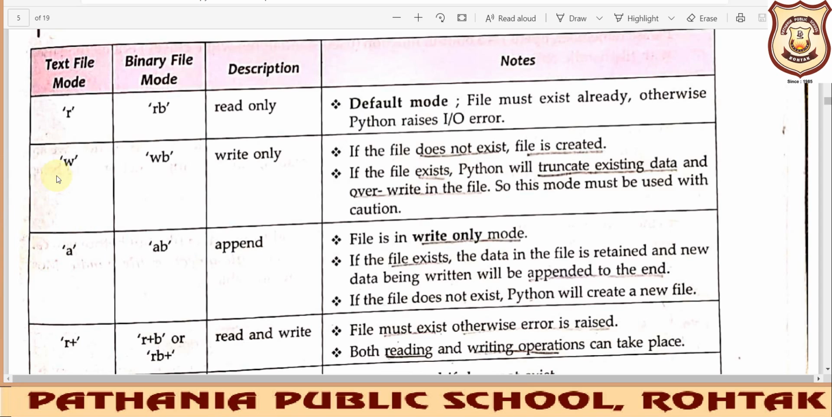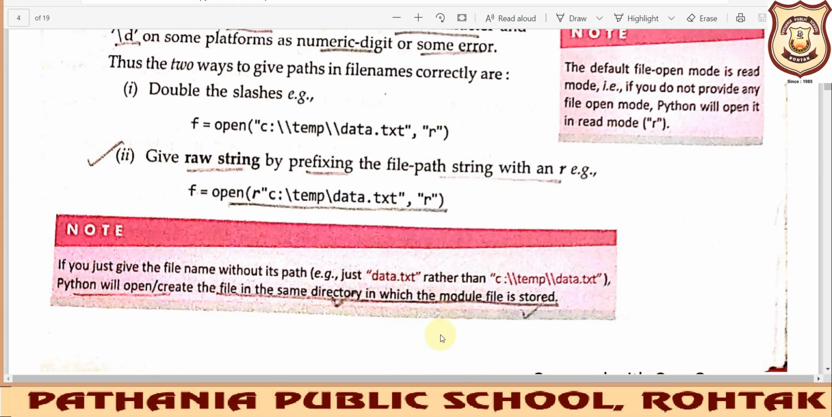Next type of mode is your write mode. When you want to perform a write operation in the text file, you will be writing W, and when you are dealing with the binary file, then you will be writing WB instead of W, just that only. So wherever you are writing R, you will replace it with W. When you are writing W, it will be opened in writing mode.